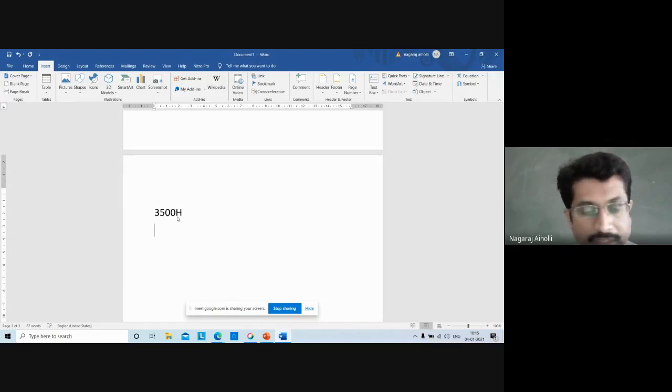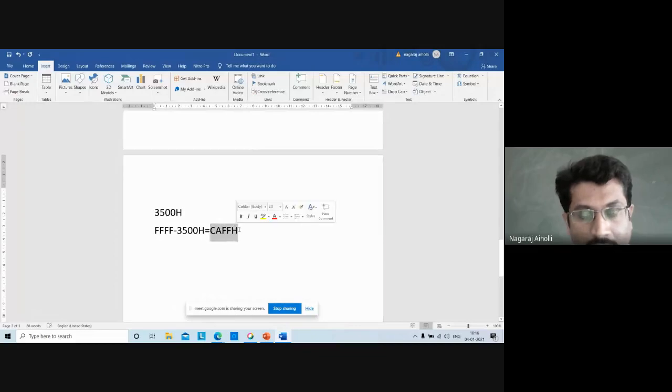Then how much is the count? That we have to calculate. To find the count, what are we supposed to do? FFFFH final value minus starting value 3500H. That gives the count. Minus this and tell me how much you're getting. CAFFH, right? This is the count value. Final value minus starting value will give the count of the timer, how many counts it will make.